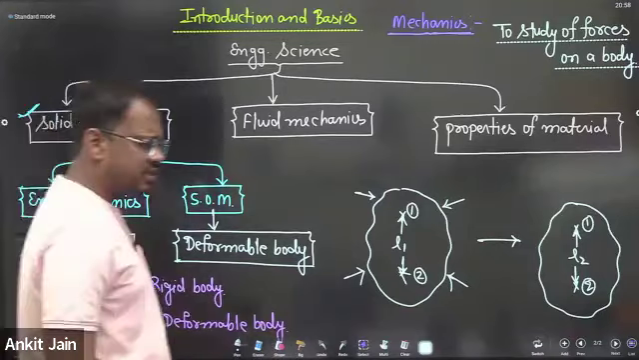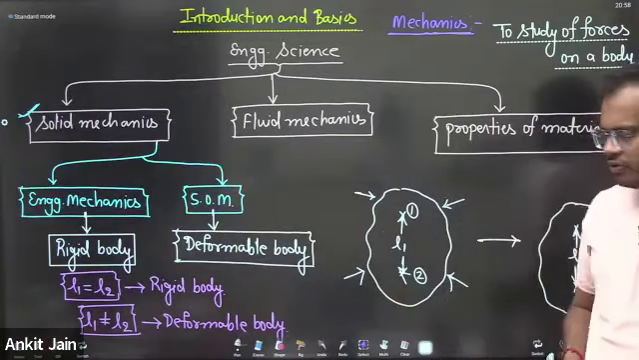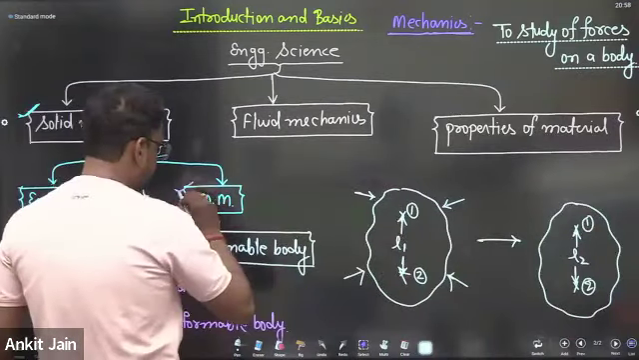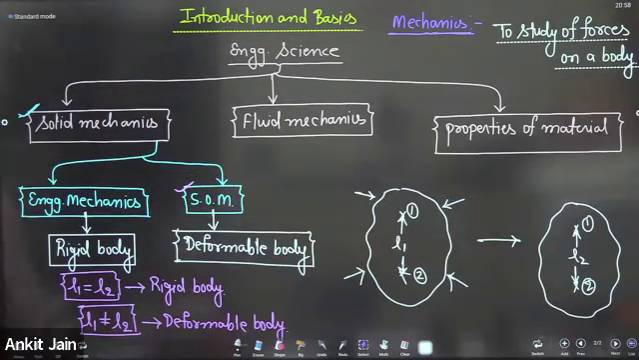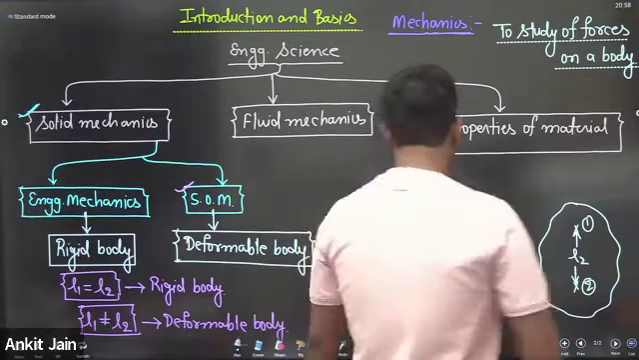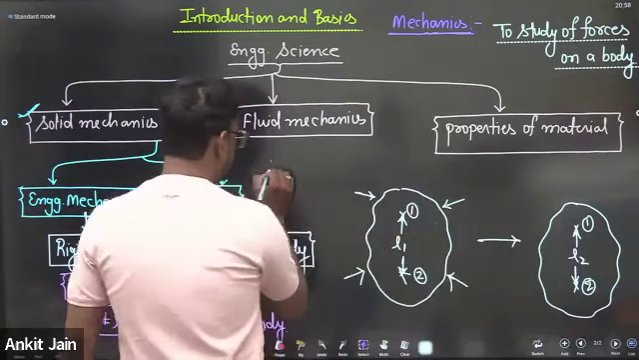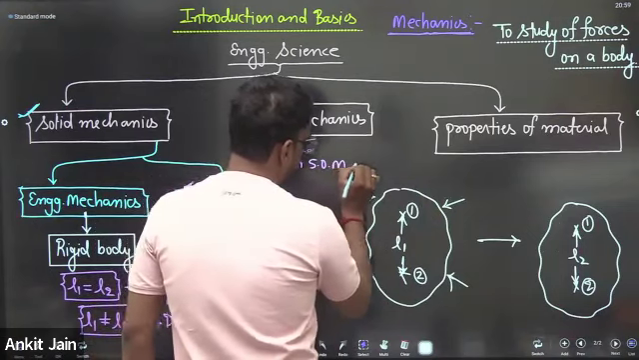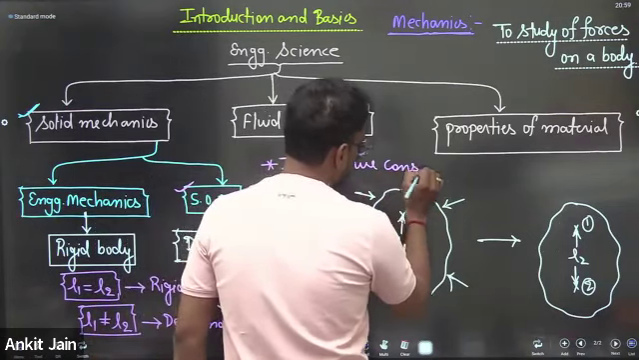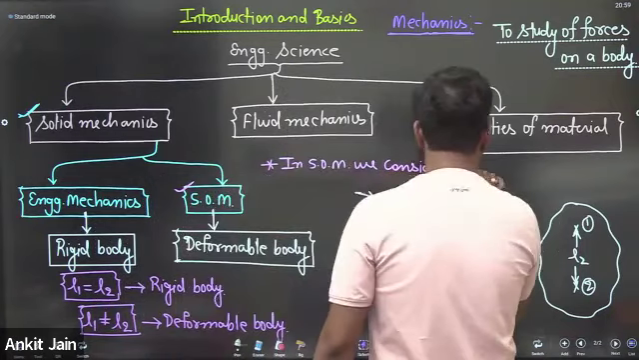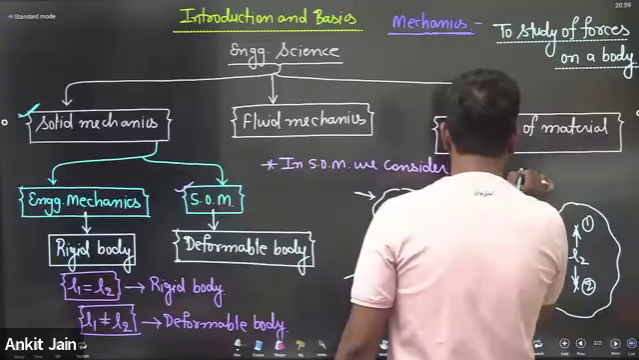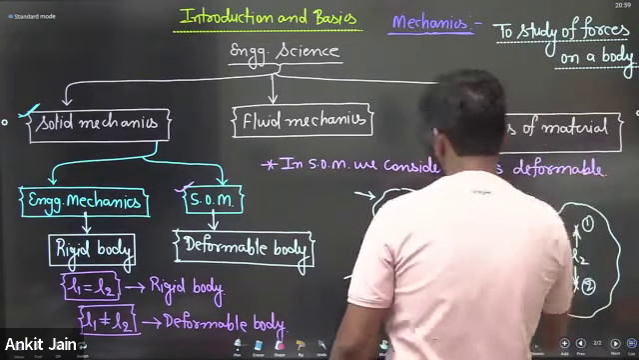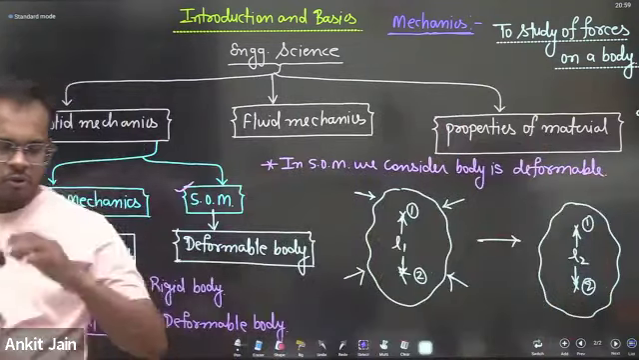My dear friends, I already discussed this in front of you. In strength of material, we consider only deformable bodies, because strength of material is valid for deformable body only. So write down this one statement here: in strength of material, we consider the body is deformable. That means if you are applying a force, after application of force, the body will get deformed.